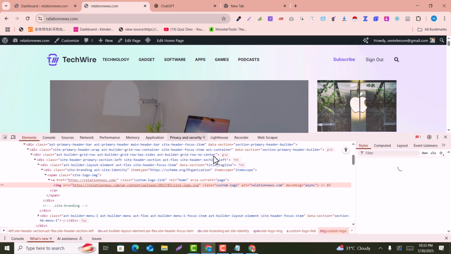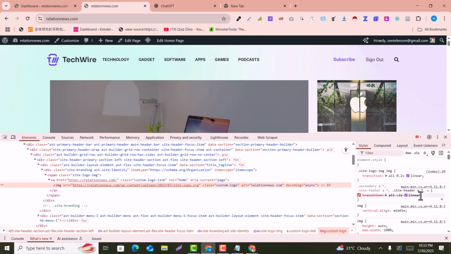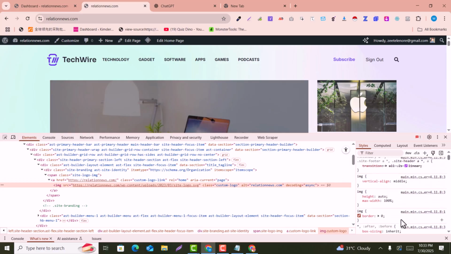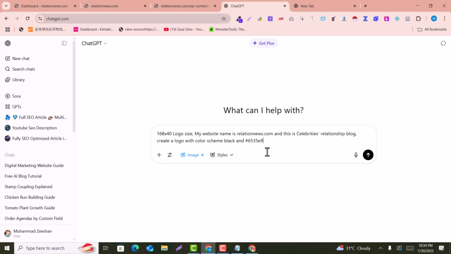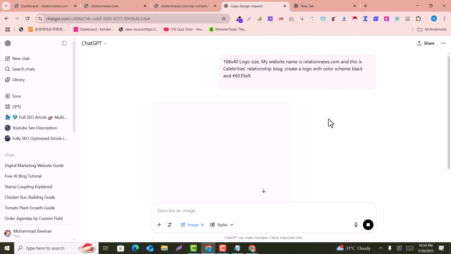So we just need to see the size of this logo that we can give to ChatGPT, so that we can get the exact size for our logo. This is the logo size. So for my website name, here I have given the color scheme, the size of the logo, and the logo title. You just need to enter your domain or anything that you want to display on the logo and hit enter. Within a few seconds or within a minute, it will give you a stunning logo that you can use.